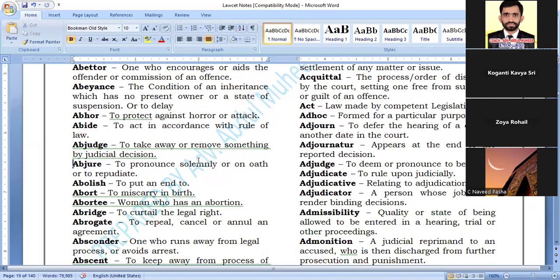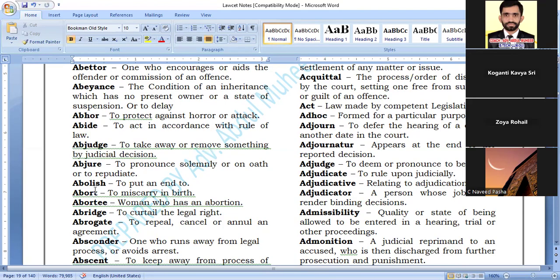Abhor, abjure. Abjure का मतलब to pronounce solemnly on oath or to repudiate. It is called as abjure. Repudiate माने you are saying that you will not do it. To abjure violence. There is a fundamental right. When you say that I will not do this violence, then you are said to be abjure. Understood?